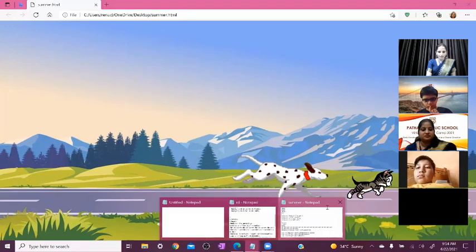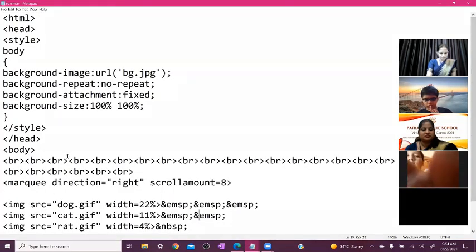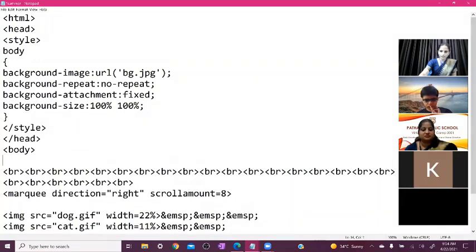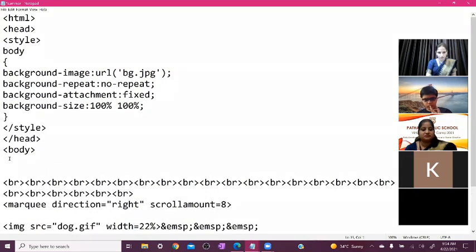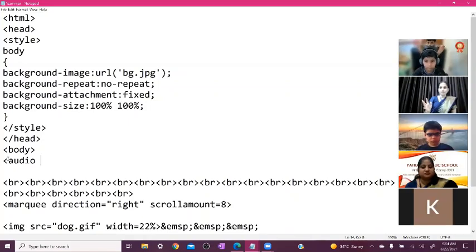Again, open your notepad, and here we write it before the body tag. Here I have pressed 2 enter, so you learn easily. Here we need to write down audio, audio space, because we don't want to play the audio again and again. We want our audio to play automatically. So we just write down audio space autoplay.